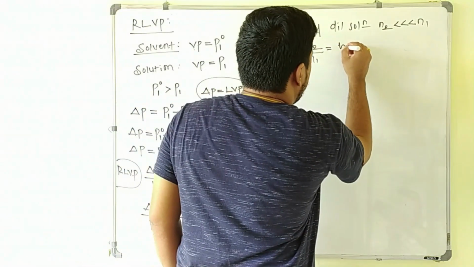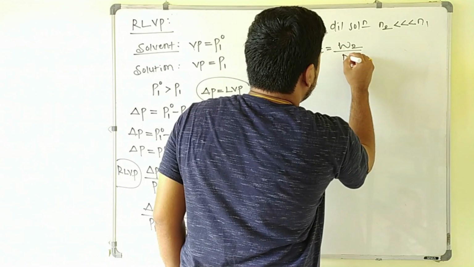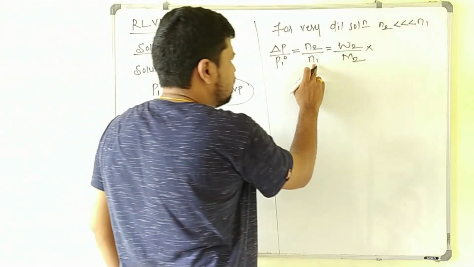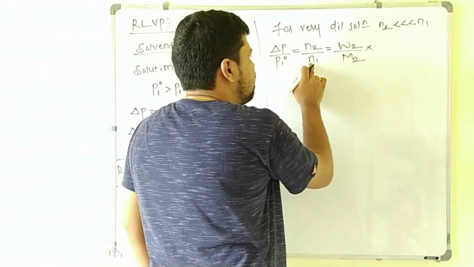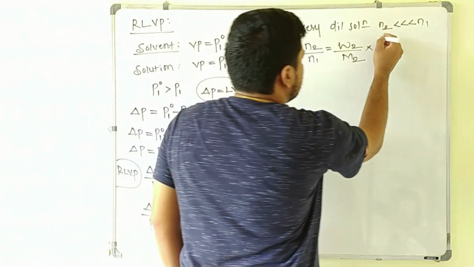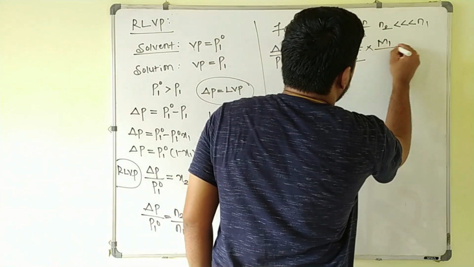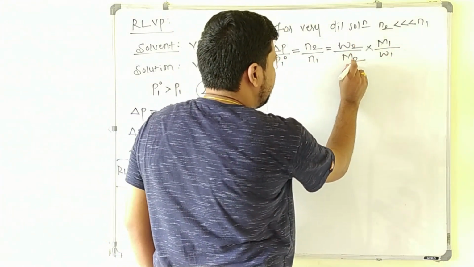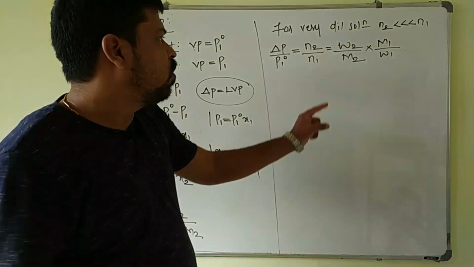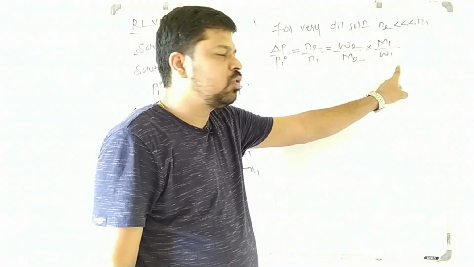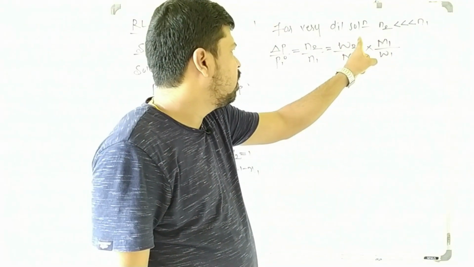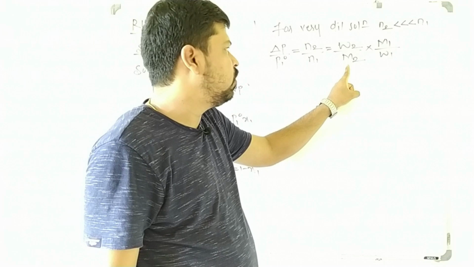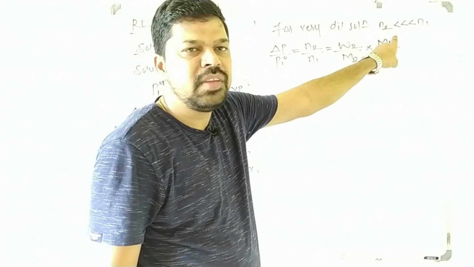So this can be written as W2 by M2 into the number of moles of solvent, W1 by M1. So that M1 comes in the numerator. So this is W1 here, which is related to the solvent. Always keep in mind, 2 corresponds to the solute and 1 corresponds to the solvent here. Weight of solute, molar mass of solute. Weight of solvent, molar mass of the solvent.